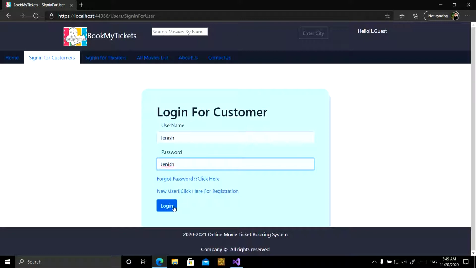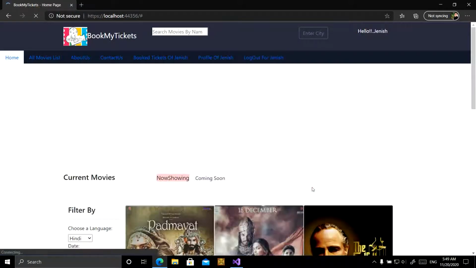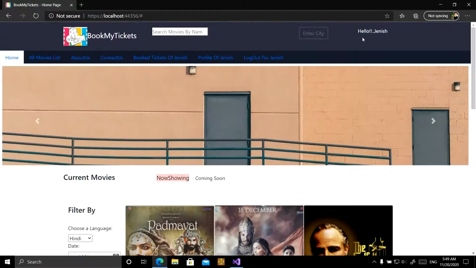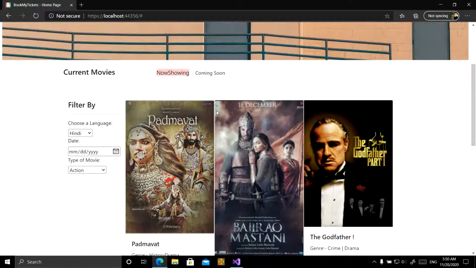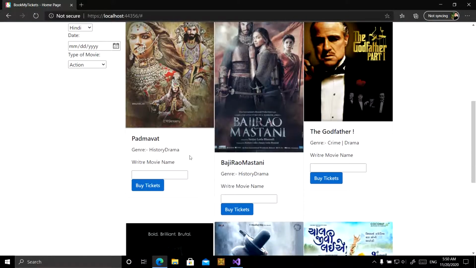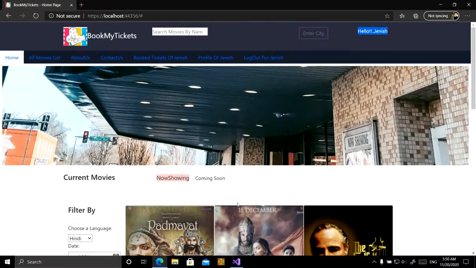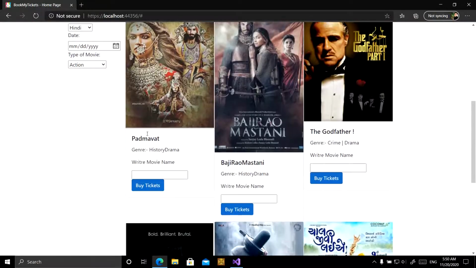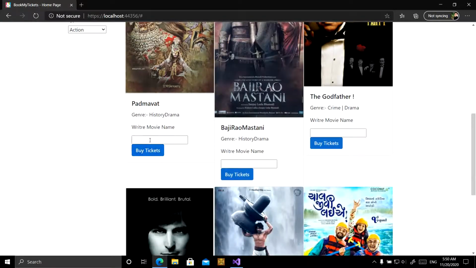Okay, now I am trying to log in as a user with the username Janish. Yes, success. This shows Janish is logged in as a user. For Janish, the main important functionality is to book a ticket for a movie. Now Janish is trying to book a ticket for a movie like Padmavat, so he has to write the name of the movie here and click to buy tickets.